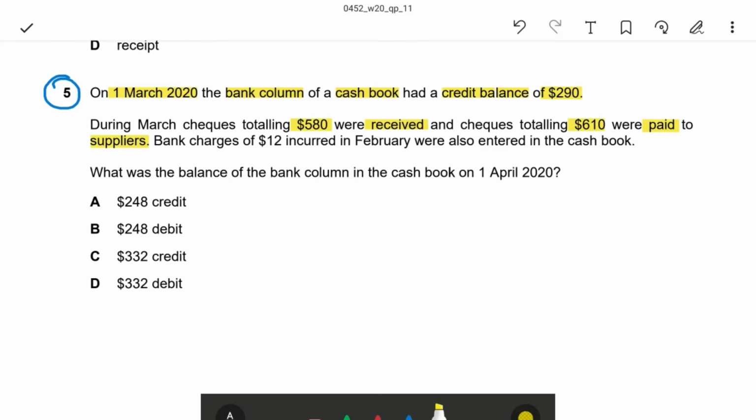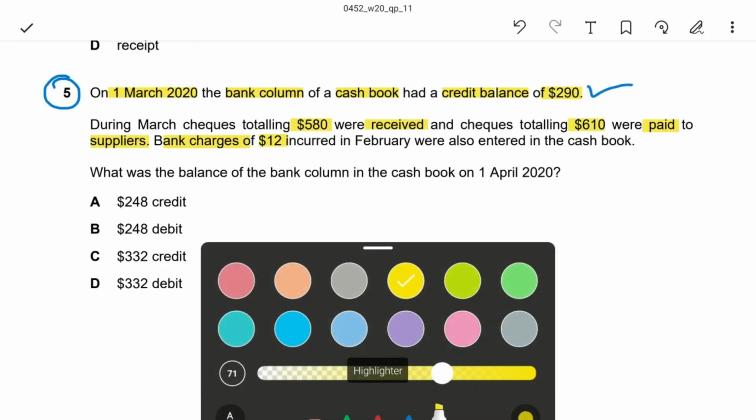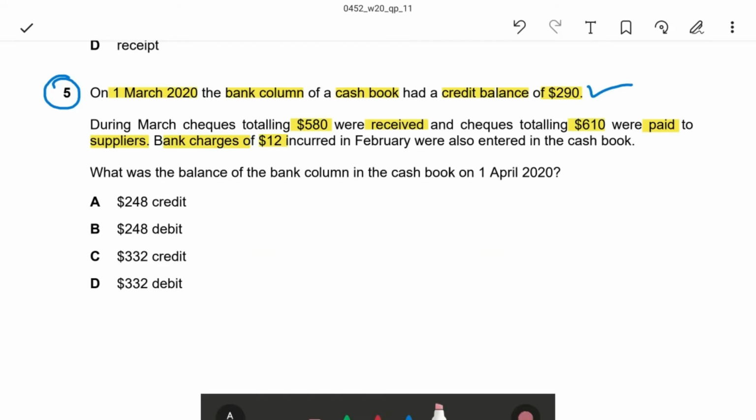One more entry, bank charges of $12 incurred in February were also entered in the cash book. There are two payments, one receipt, with a credit balance. So what is the question? What was the balance of the bank column in the cash book on 1st April 2020?